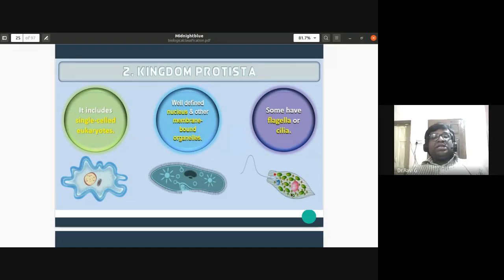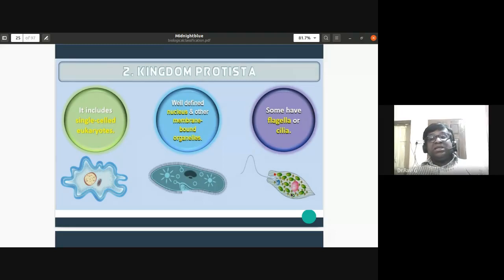Kingdom Protista has a well-defined nucleus, and other membrane-bound organelles are found in it. Already I've told you ribosomes are of 80S type with a larger subunit of 60S and a smaller subunit of 40S. Some of the protistans have flagella or cilia as a locomotory structure. That is also a point that you have to remember.